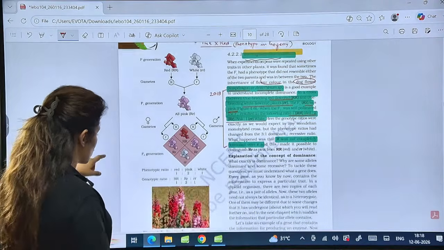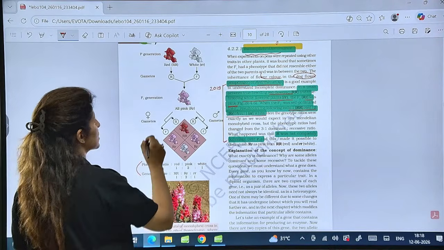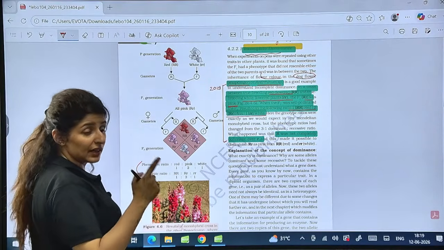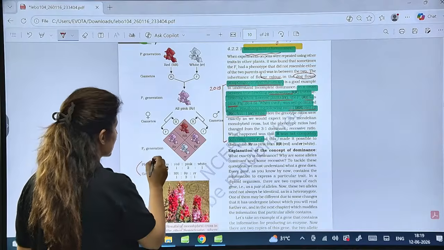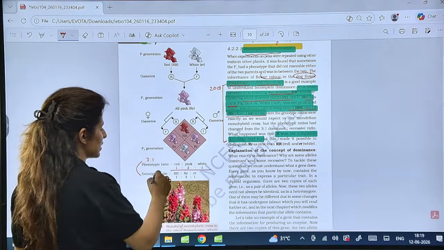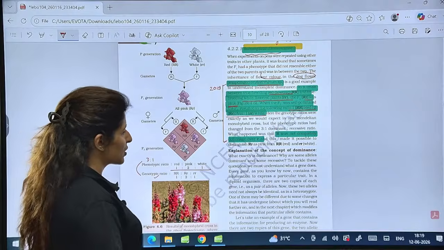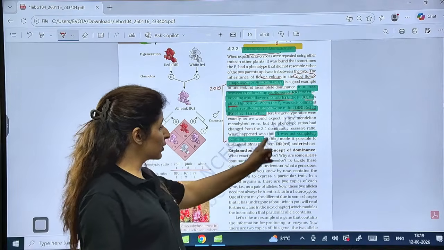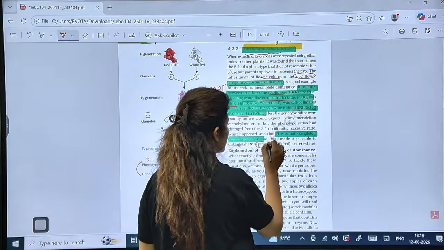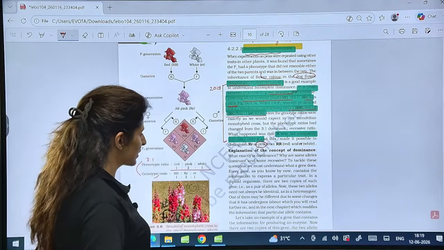So this phenotypic ratio and genotypic ratio are the same in case of incomplete dominance, while in case of Mendel, the phenotypic ratio was 3:1. Here it is 1:2:1. So R was not completely dominant over small r, which made pink to happen. Is that clear?